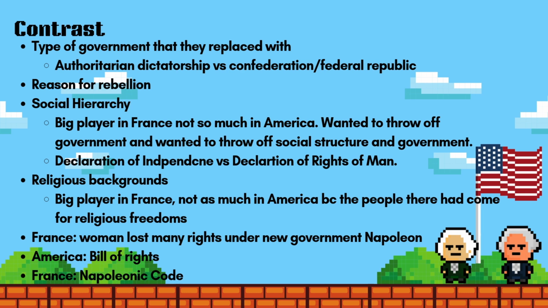Religious background was a big player in France, but not as much in America because the people there had come for religious freedoms. In France, women lost many rights under the new government of Napoleon. In America, they protected people's rights by having the Bill of Rights, whereas in France, it was the Napoleonic Code.